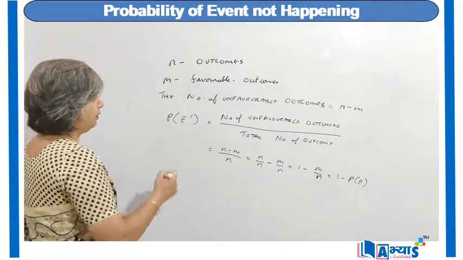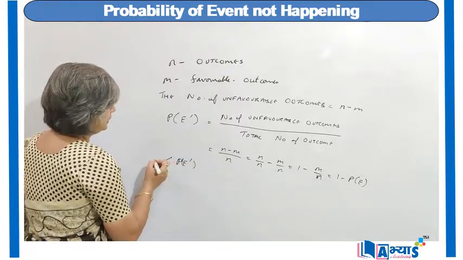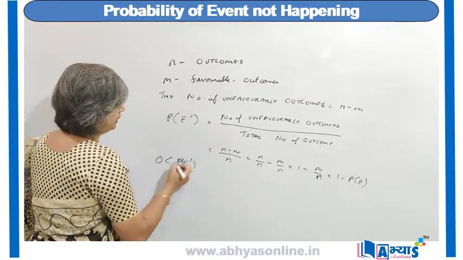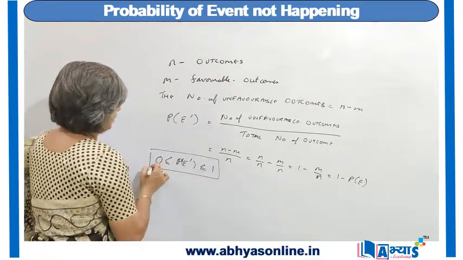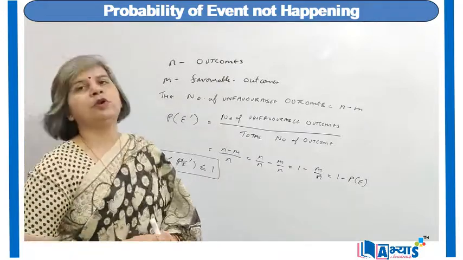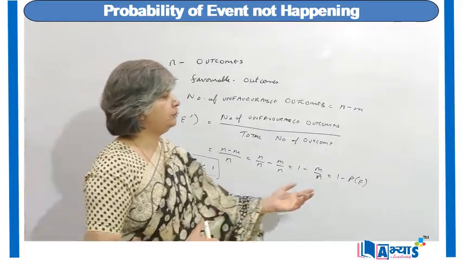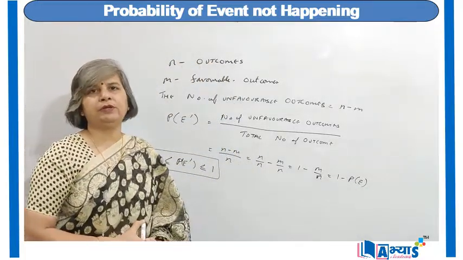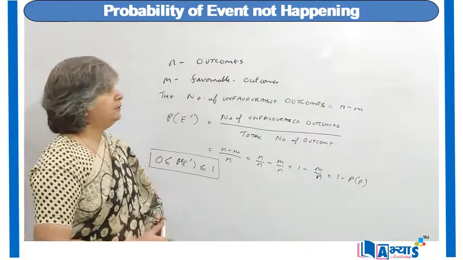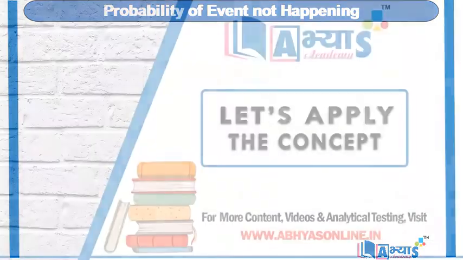So the probability of event not happening is again greater than or equal to 0 but less than or equal to 1. So we can say if the probability of an event occurring is P of E, then the probability of not occurring is 1 minus P of E. So this is how we can find the probability of event not happening.